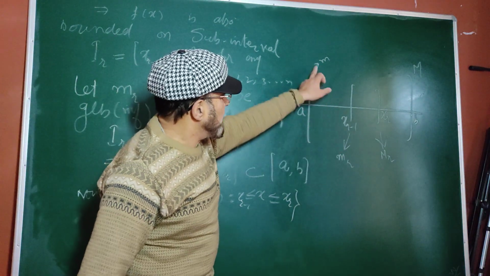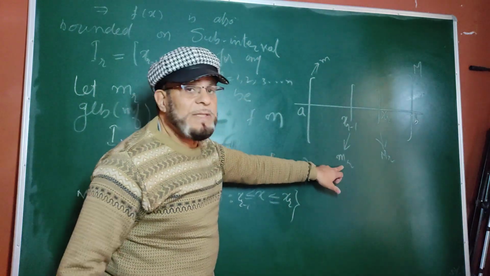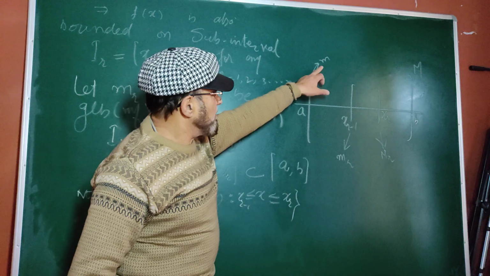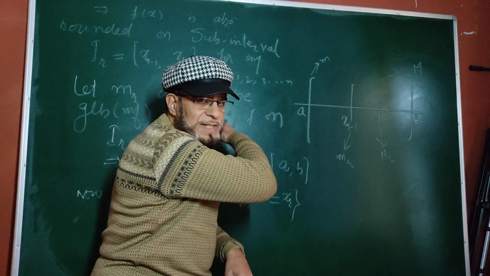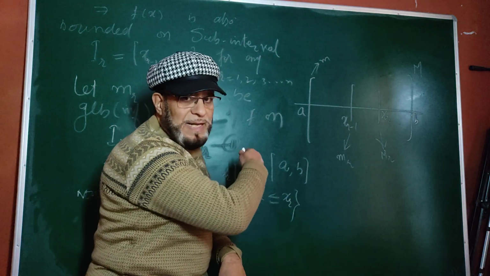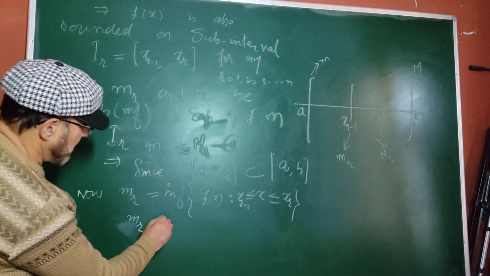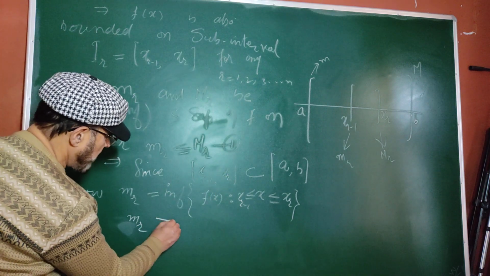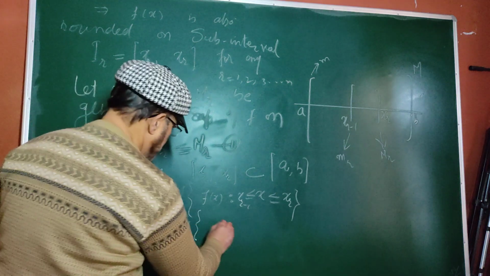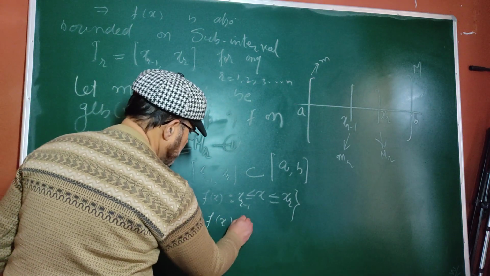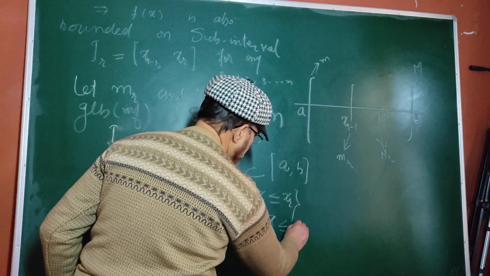When we compare the infimum on the whole and the infimum on the subinterval, the relation is that this is less than this, because this lies on the right of M. It cannot go on the left of M. So this mr is greater or equal to the infimum of f(x) such that x is greater or equal to a, less or equal to b.